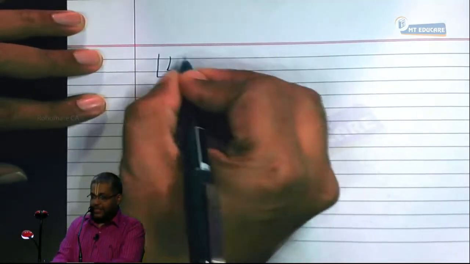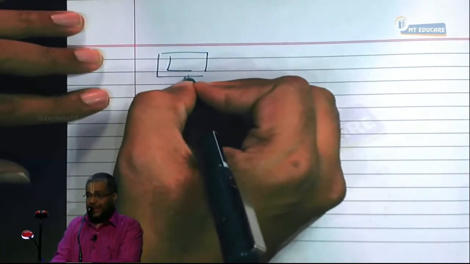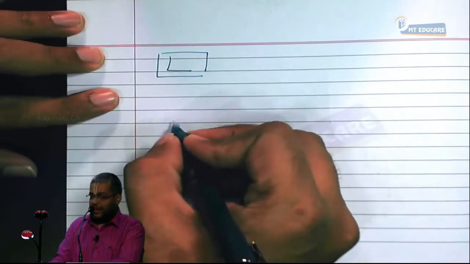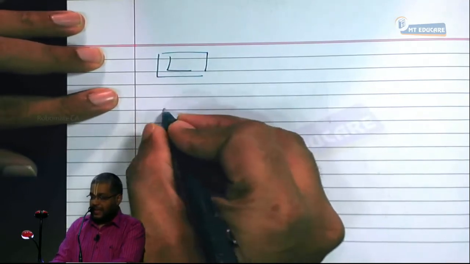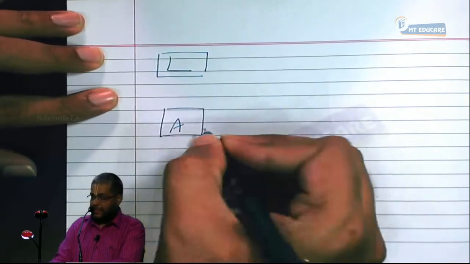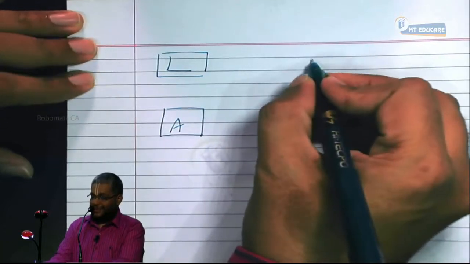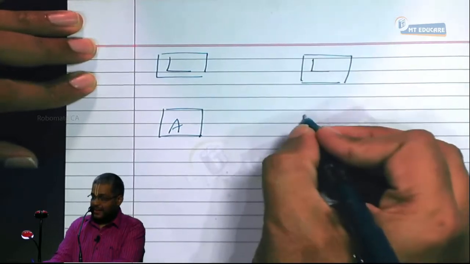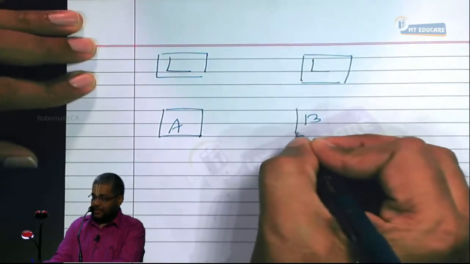Tell me, first, what is that? Lender. Examiner will not write L, they ask who is that? So first write what? Lender. And who is the person there? A. And again what? Lender. Next is what? B.